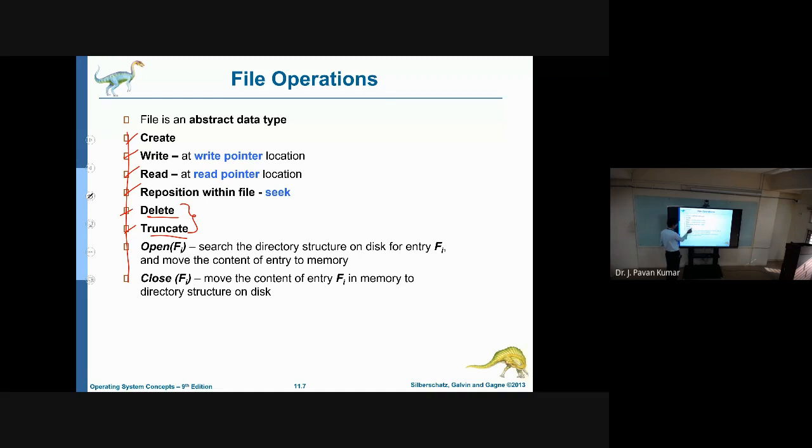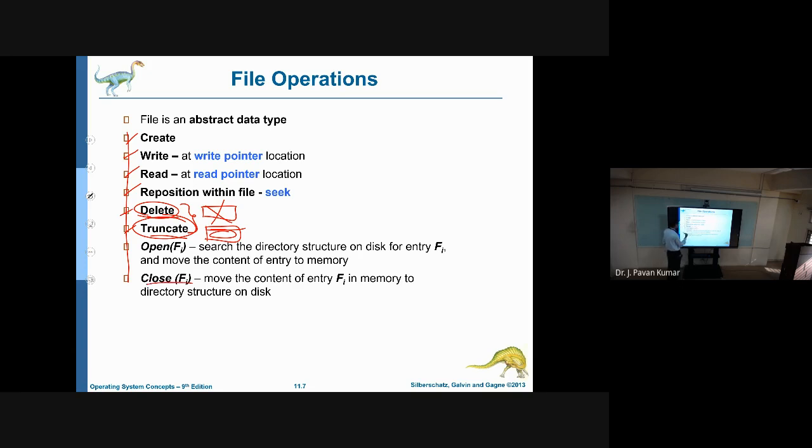Truncate is the same as the database truncate. Delete is nothing but drop table. That means the entire file will be deleted, whereas with truncate the file will remain, but the data will be removed. Okay, that is truncate. Next, open a file, in the sense that it will be opening the file from the directory structure.